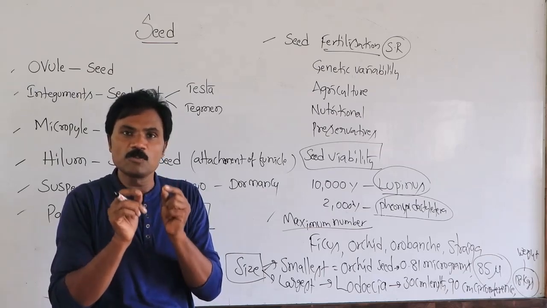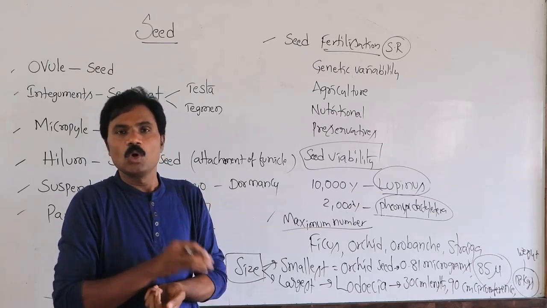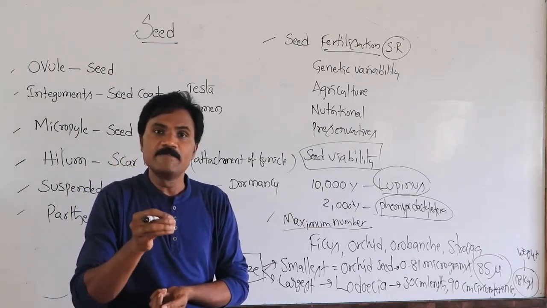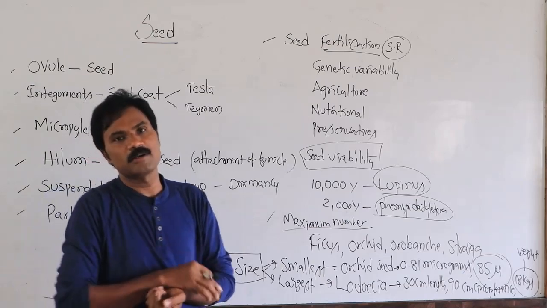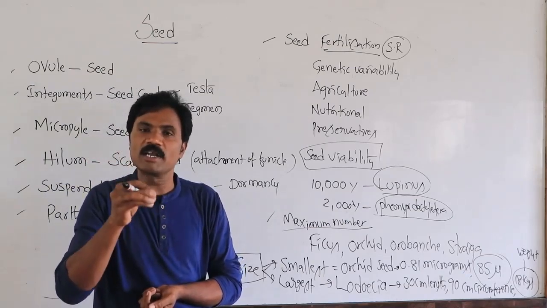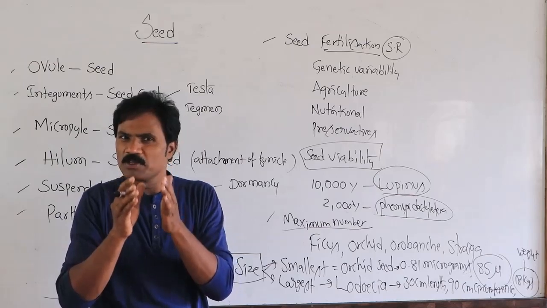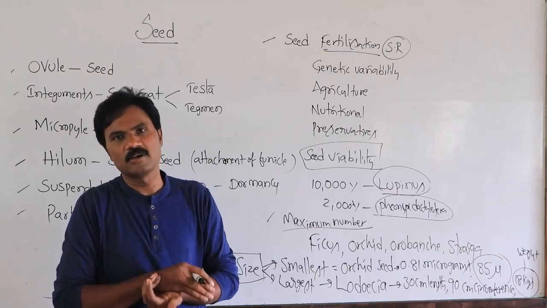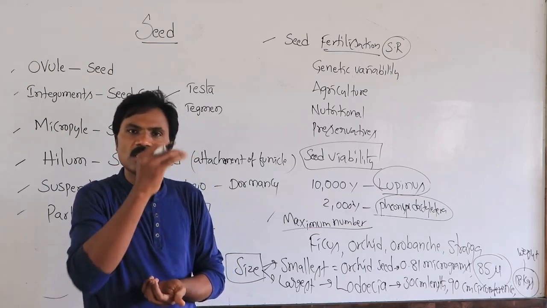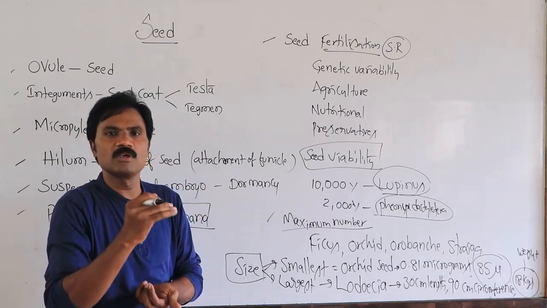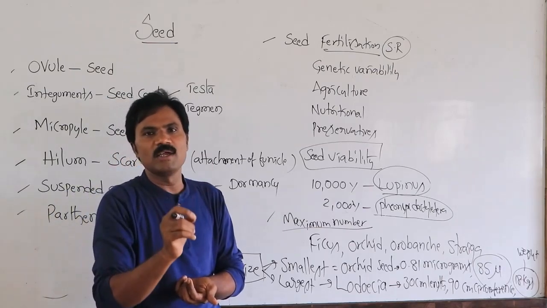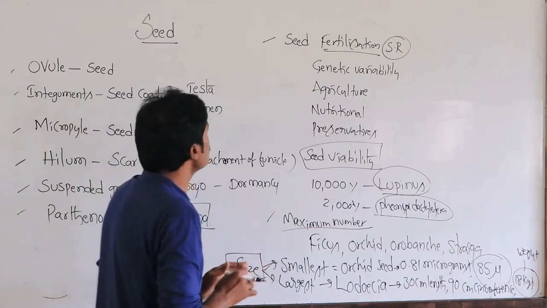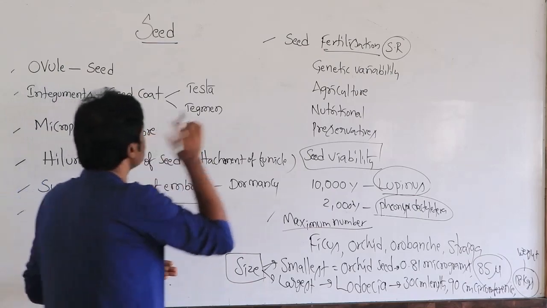So the endosperm is present inside the seed. But where is the specific part, where the preserved food material must be stored in the seed? They give multiple different options, and you write one among these. The preserved food material is stored inside the endosperm. So the endosperm acts as a vital role in this seed.